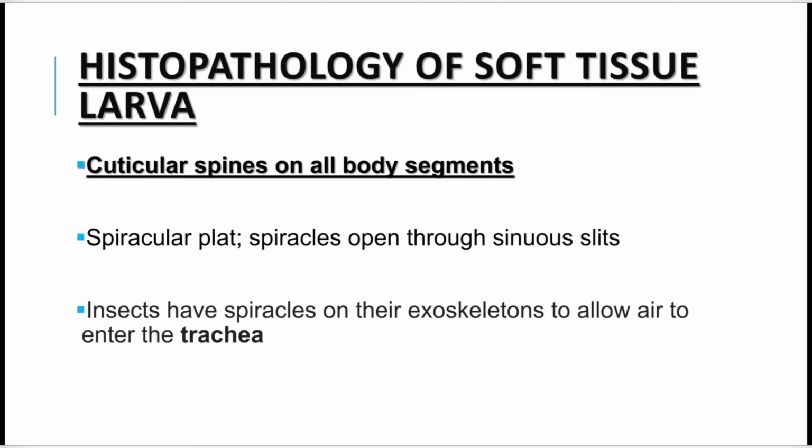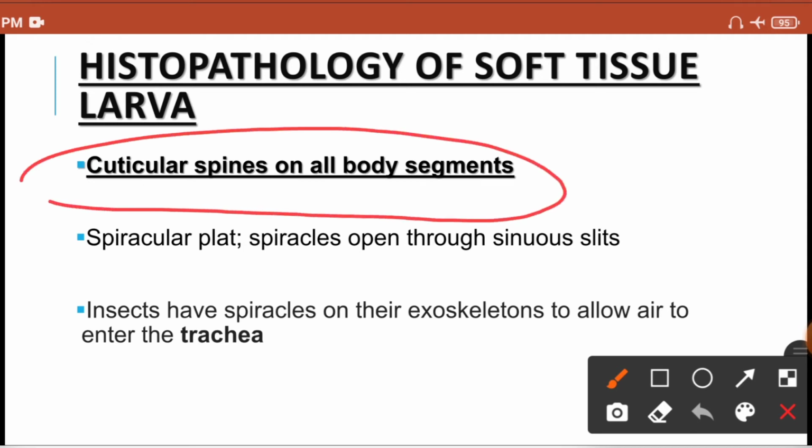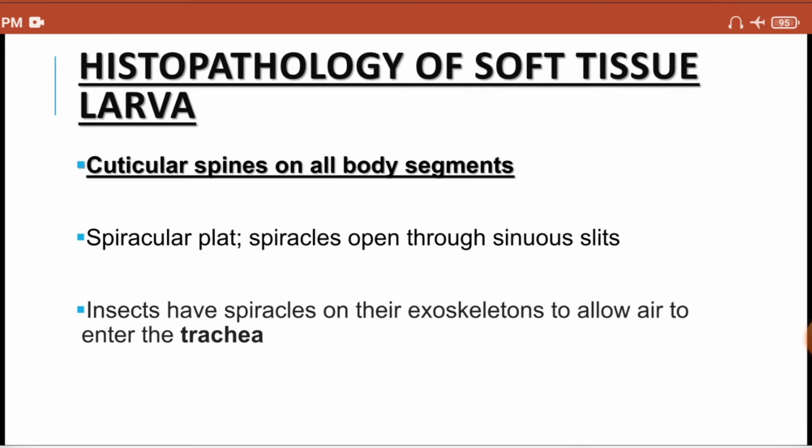Alright. So guys, here you have to look mainly for two important features. The most important histopathological feature is the presence of the maggot body segment over which you can see cuticular spines. So usually you can see a body segment of the larva over which cuticular spines develop. So the spines are present over the body segment. That is the most important histopathological finding.